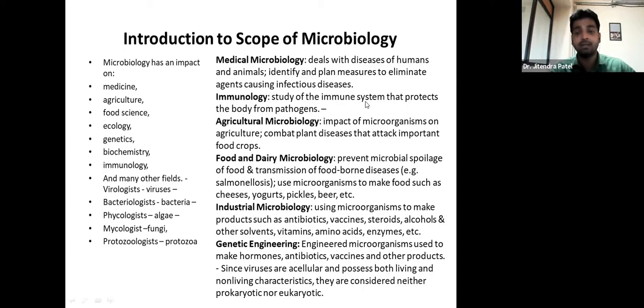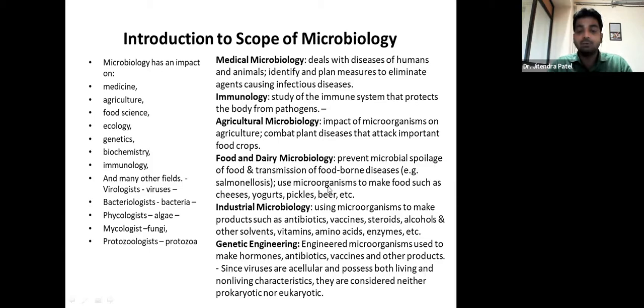Immunology, again I am telling you, right? The immune system protects the body from pathogens or any kind of microorganisms. Agricultural microbiology means plant diseases that attack important crops, different medicinal plants, which can be attacked by the mosaic virus we discussed in the last class, right? Food and dairy microbiology, for example, is about how to prevent microbial spoilage of food and the transmission of foodborne disease, like salmonellosis, right?